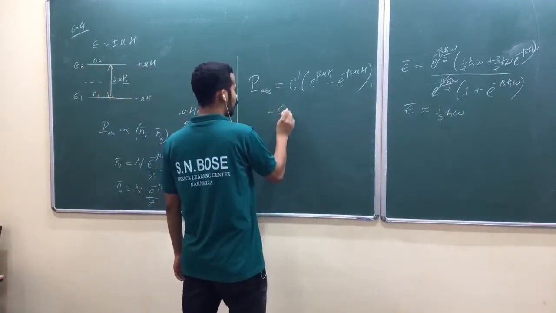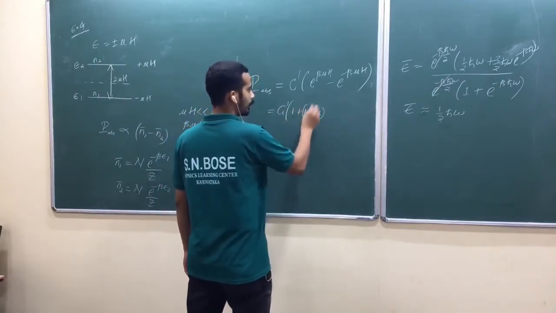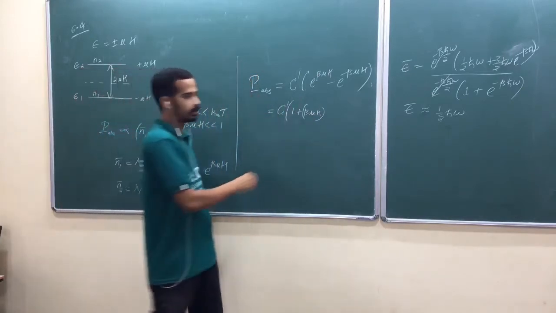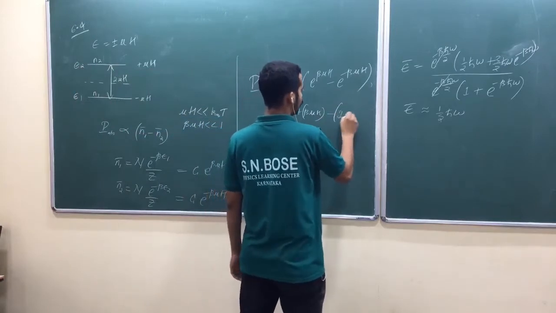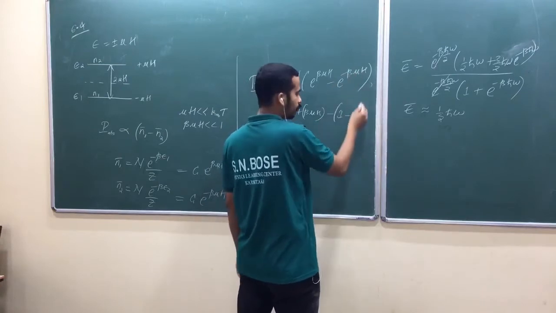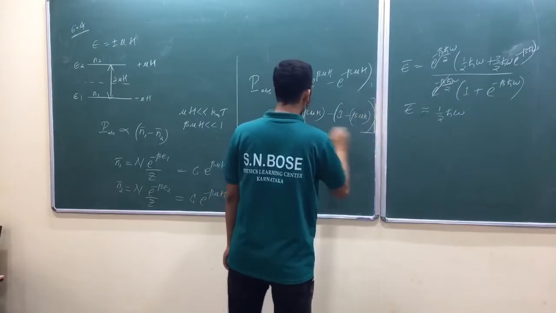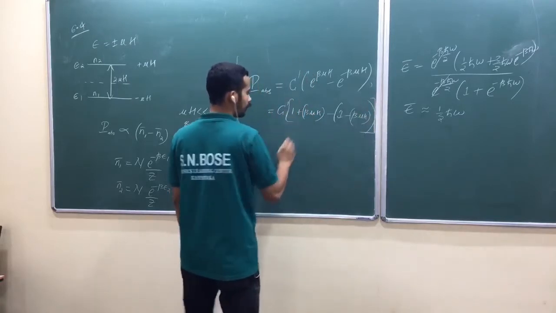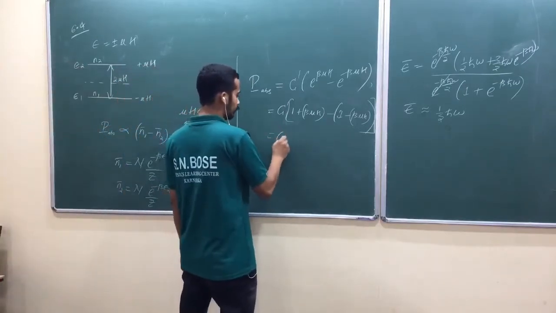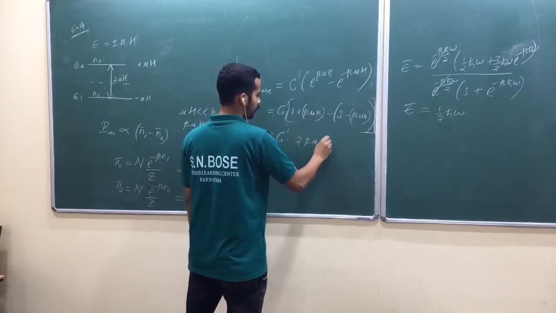Look at here. At that instant, you have to proceed with this one: 1 plus beta mu h, its power series expansion, only the first two terms, because beta mu h is very small. And minus, e power minus x expands as 1 minus x, so 1 minus beta mu h. Am I right? You should be able to do this kind of approximation, because there will be questions like this, so you need to do this step. So 1 minus 1 is 0, and that becomes 2 beta mu h.